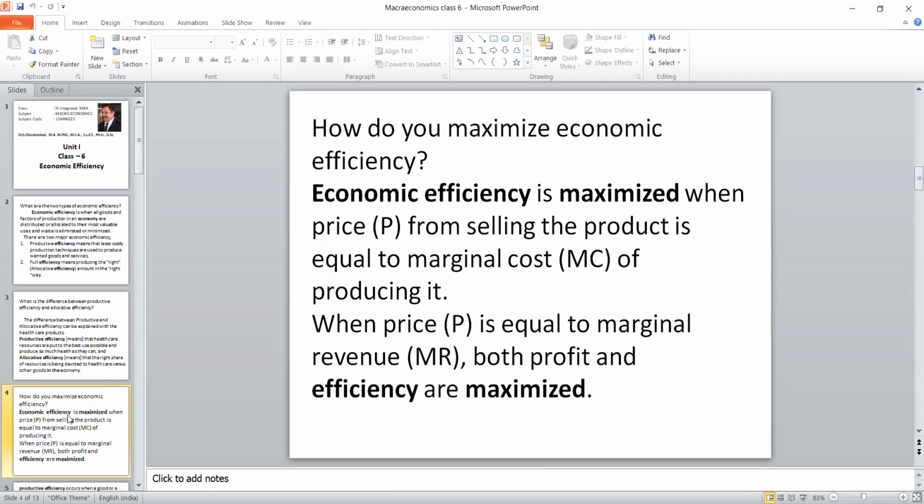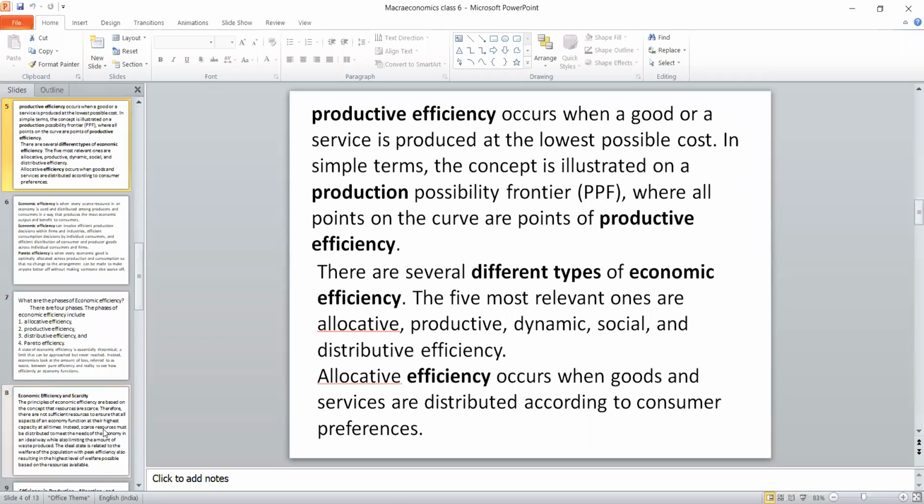What is the equilibrium condition? MC equal to MR, MC cuts MR from below. Instead of telling it like that, we are saying P equal to MC and P should be equal to MR. Then the profit is maximized, the efficiency is maximized. So out of these three questions, definitely one question will be there.